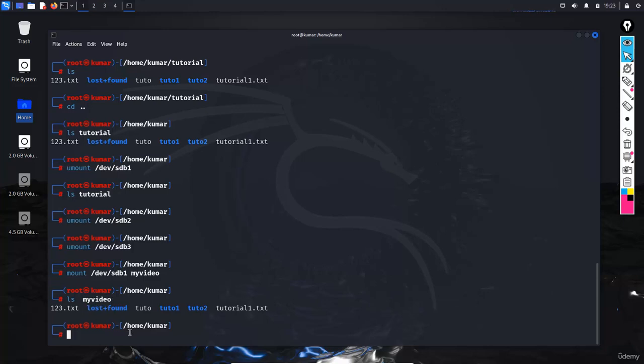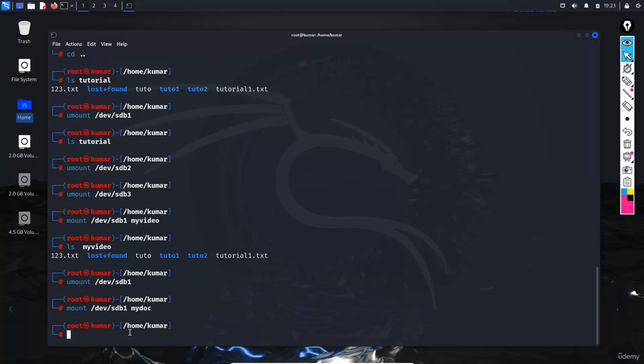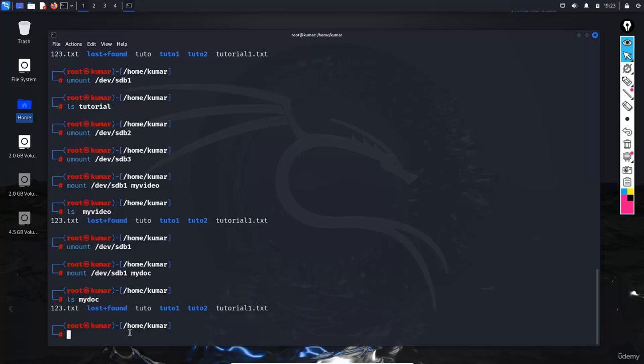If I unmount this /dev/SDB1, and right now mount it again over the my doc, all the documents will be displayed inside the my doc. Here it is. So do you understand about the mount and umount? Do you understand why I need the mount and umount commands?